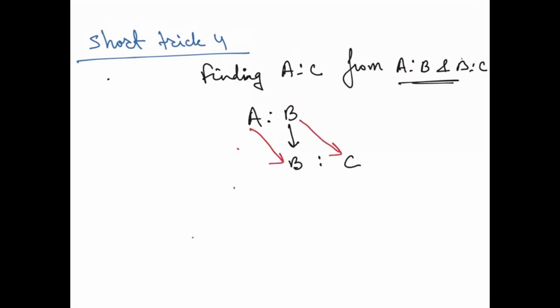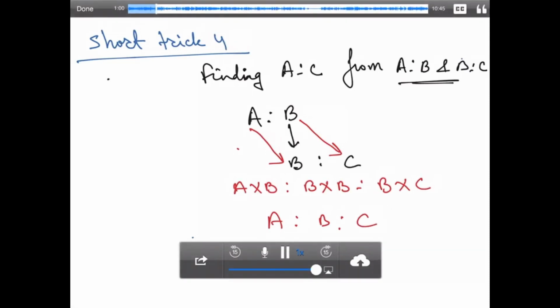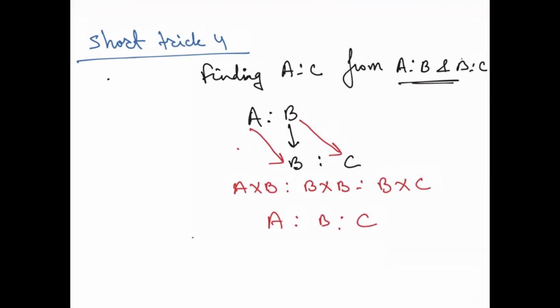Correct? So basically here I am writing A into B is to B into B is to B into C. So it's like A is to B is to C. Okay. So I think you have a lot of confusion about what exactly I'm talking about. So let's take a question on this and I'll explain it to you.